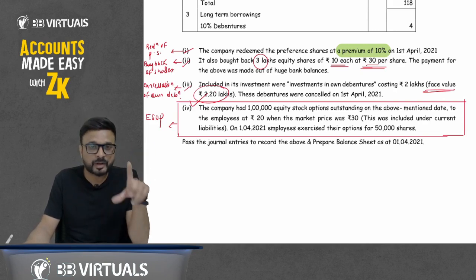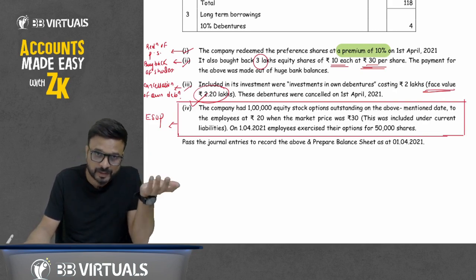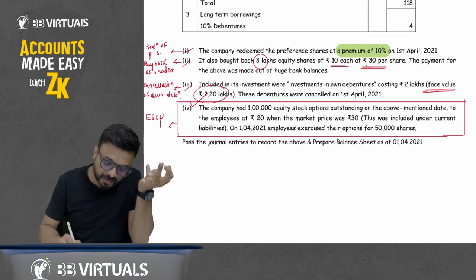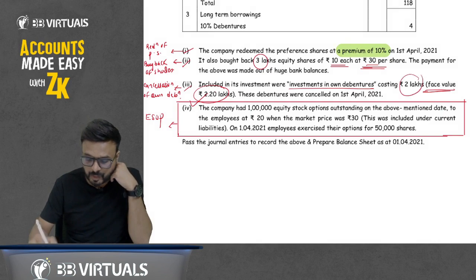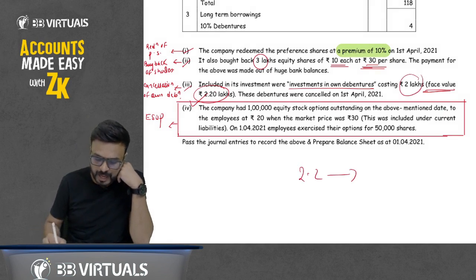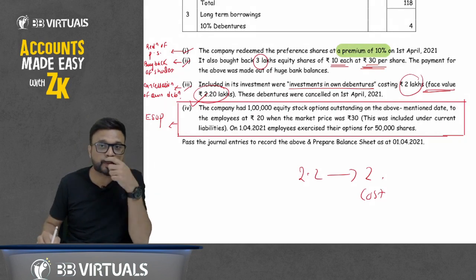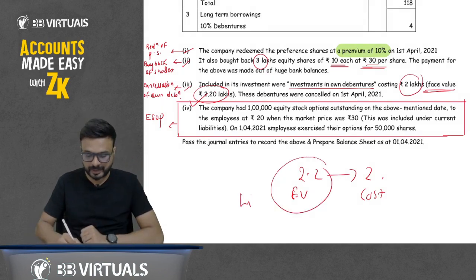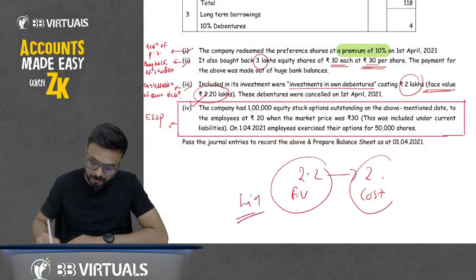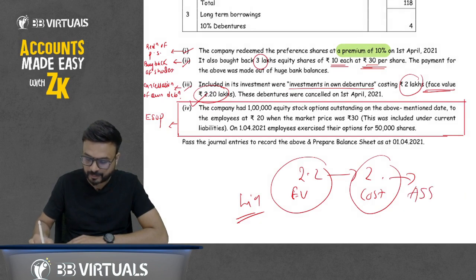So what is the face value of debenture that we have purchased from the market, which is reflected under investment on the asset side? We have purchased the debenture of rupees 2.2 at rupees 2 lakh. This is the cost, the purchase price. And the face value is 2.2, reflected on the liability side. This is investment, this is asset.